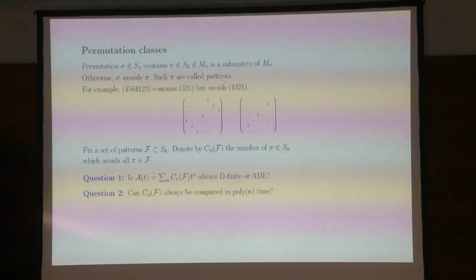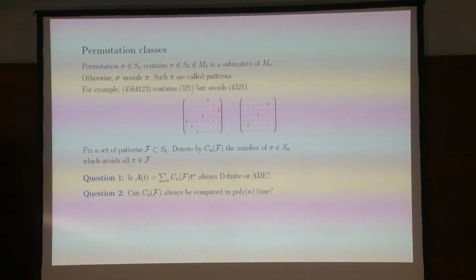groups to something that most combinatorialists do, and that is to consider permutations, and a lot of combinatorialists study various classes of permutations. So I'm going to look at permutations as 0-1 matrices, and I'm going to say that one permutation contains another if one 0-1 matrix contains another 0-1 matrix.